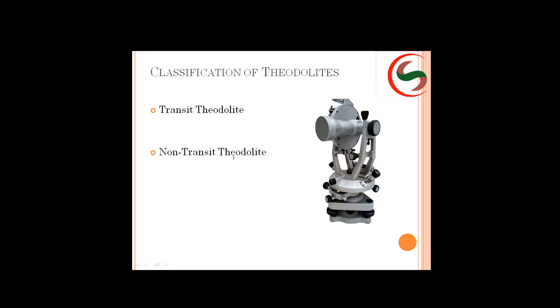Next we'll see the component parts. Before going to the line diagram, we have a clear picture here. I will explain the component parts here itself.